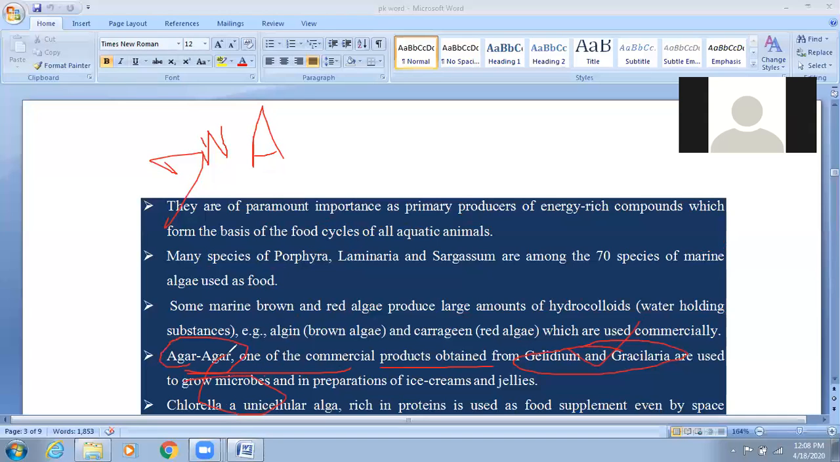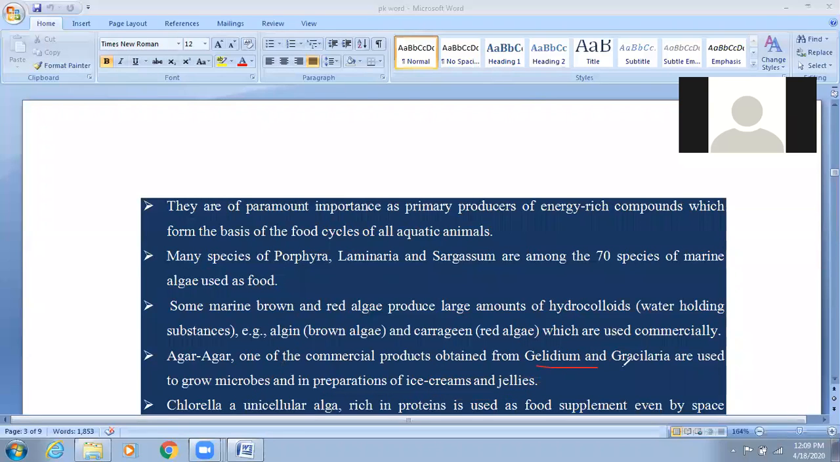Here they have given the growth of microbes, so you can say culture. So for the culture of microbes, agar is also used. Okay, so for culture of microbes, meaning growth of microbes, agar is generally used. And agar is also used in the preparation of ice cream and jellies. So these are the general uses.